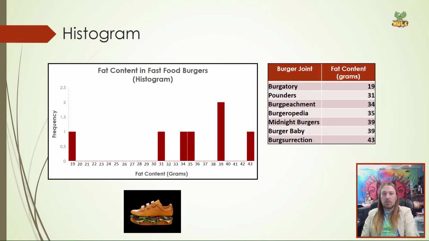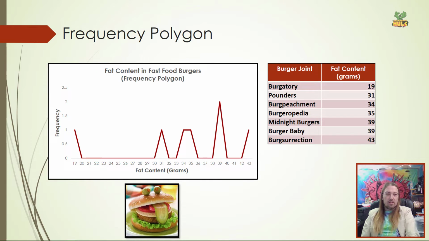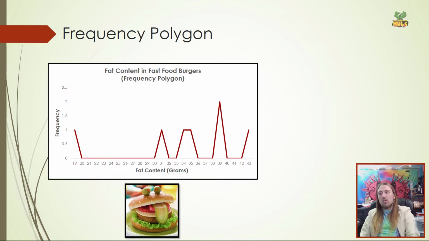We can also, of course, create a frequency polygon with these data, right? A frequency polygon would look basically the same, but we'd replace the bars with lines. So you can see them again there. Remember, same data, just represented with lines and dots instead of with bars. Okay, so now let's work our way through the descriptive statistics.